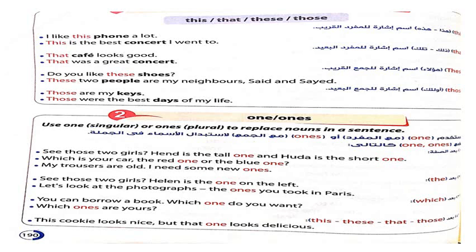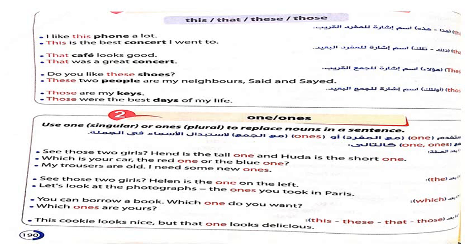Here, from the surface, I'm speaking about demonstratives in general, but in the exercise you are going to see that he uses that and those not only for far things, but for past actions. That, when I'm speaking about a past action, and those, when I'm speaking about past actions. Okay? Therefore, take care because we are going to face it in the exercise now.